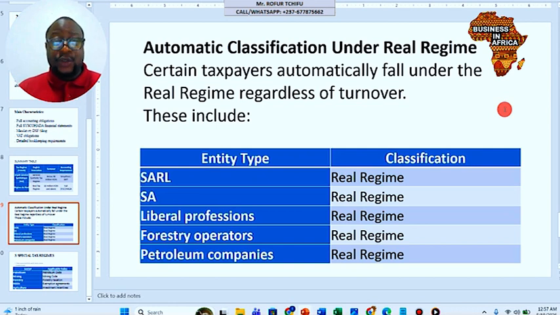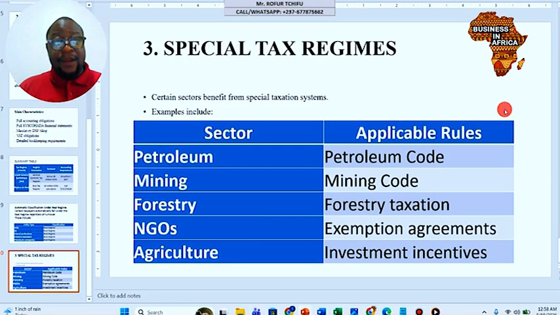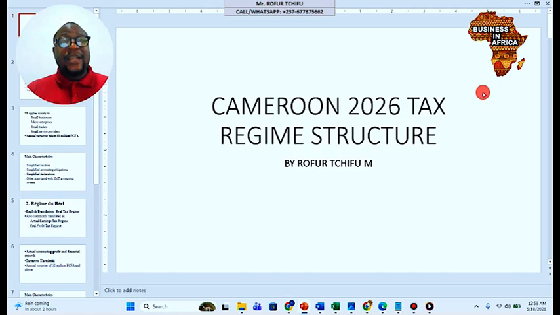You also have the Société Anonyme, like public limited companies, and of course liberal professions, forestry operators, and petroleum companies, which automatically fall under the real tax regime. Then there's also a third bucket, which is a special tax regime. Some sectors just have a special tax regime, like petroleum, mining, forestry, NGOs, and agriculture.